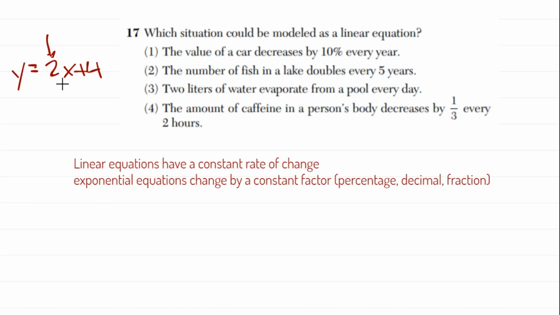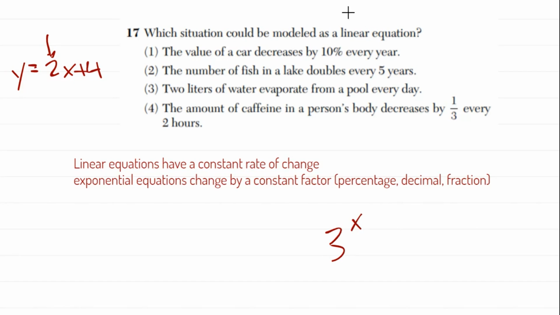But exponential equations, on the other hand, let's say I put a certain amount of money into a bank account and it triples every year. That means it's multiplying by 3 every single year. That's not a linear equation. That's an exponential equation that looks like this: 3 raised to the power of x, where x could be the number of years. So be very, very careful.